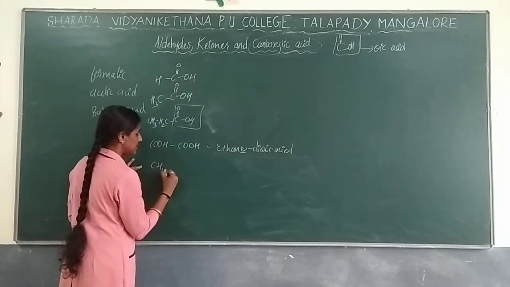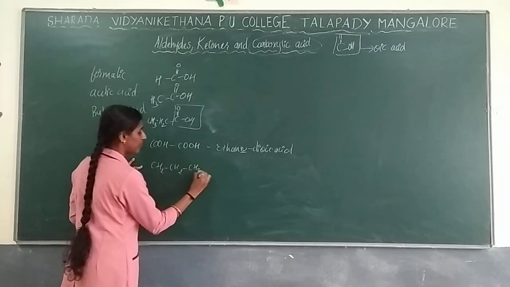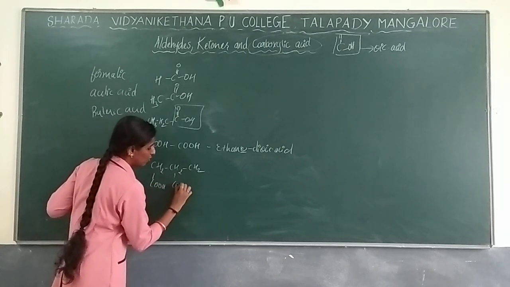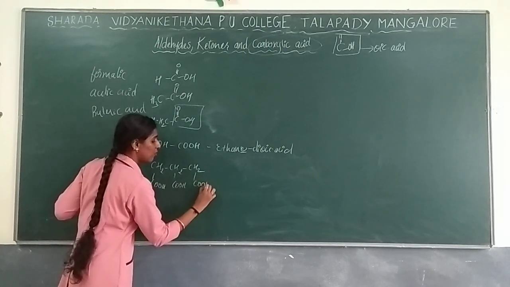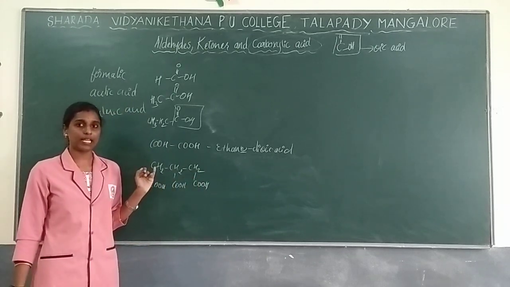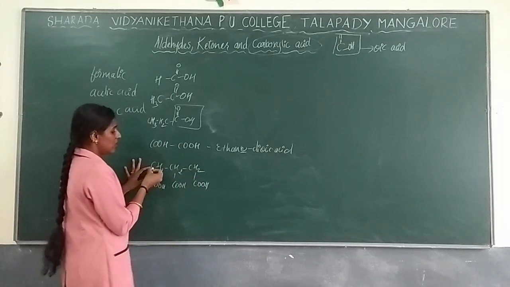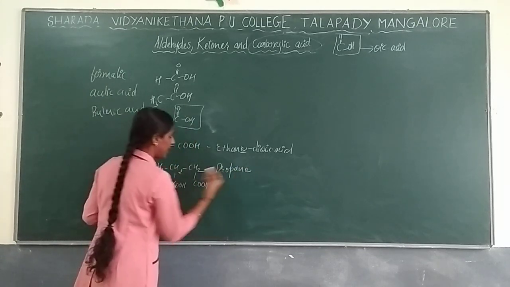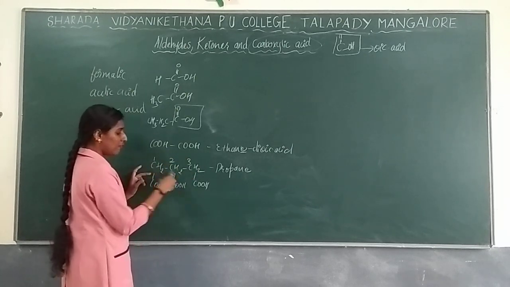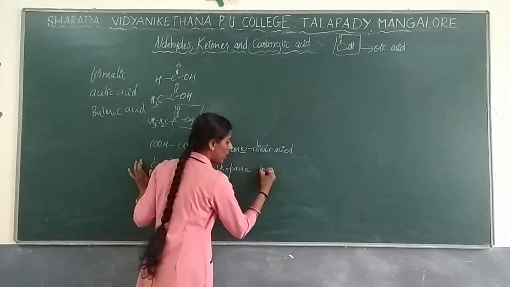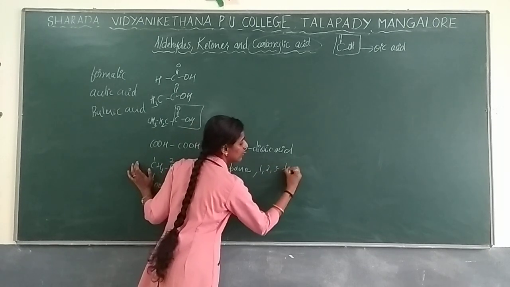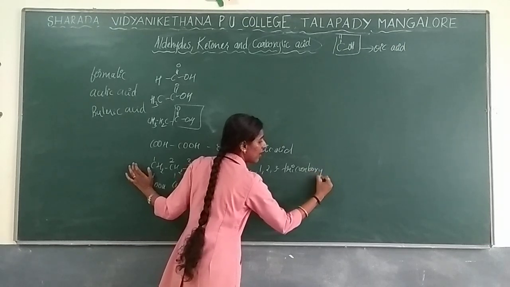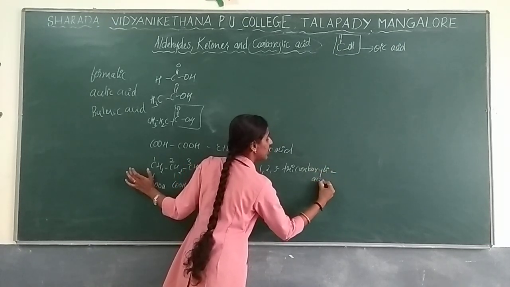Some more examples: CH2, CH2, CH2. 3 carbons are taken, with a COOH group on each. For 3 carbons having carboxylic acid, how can you name this compound? 1, 2, 3 is propane. Giving numbers 1, 2, 3 for the 3 carbons, we can give it as propane-1,2,3-trioic acid or tricarboxylic acid. This is the name that is used.